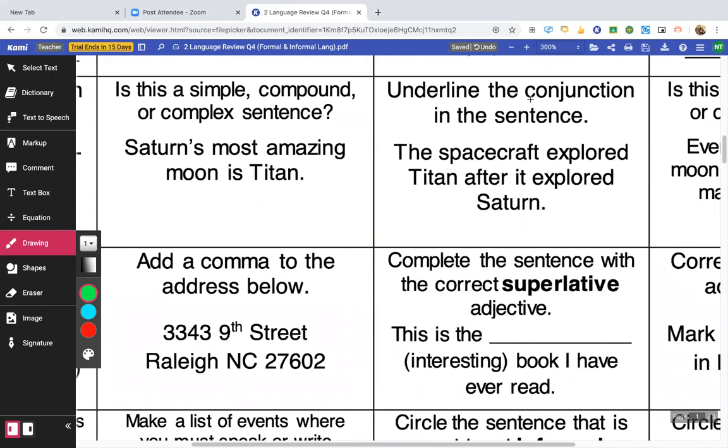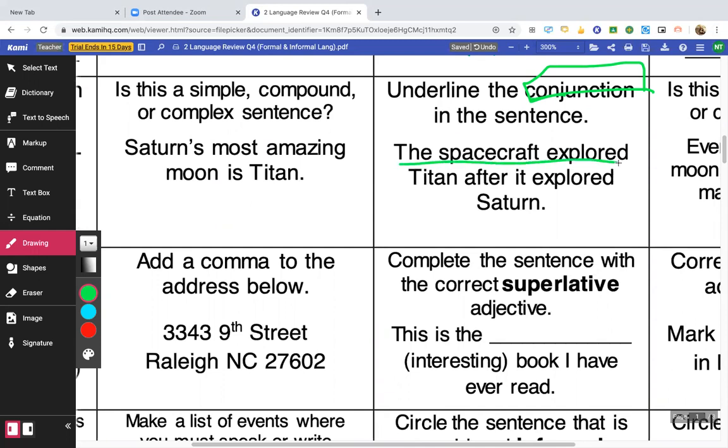All right, underline the conjunction in the sentence. Conjunctions are words that join two things together. So let's read it. It says, the spacecraft explored Titan after it explored Saturn. So I see two sentences pretty much there that were joined together.